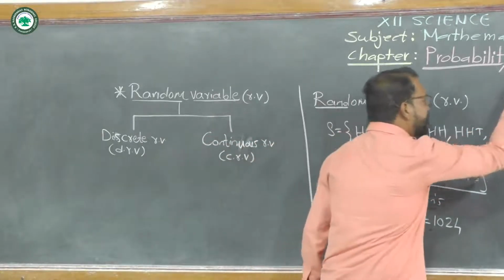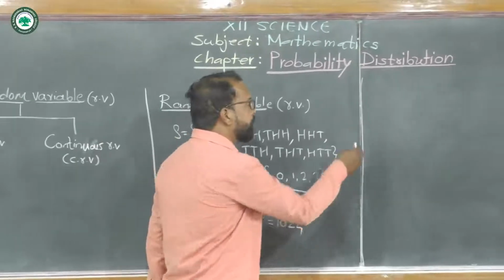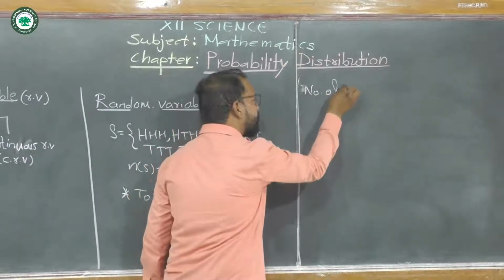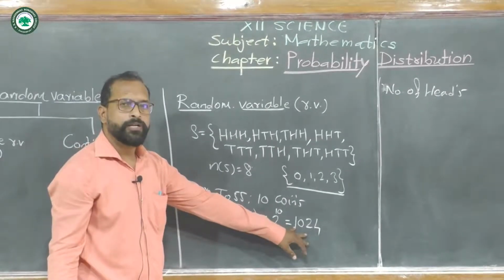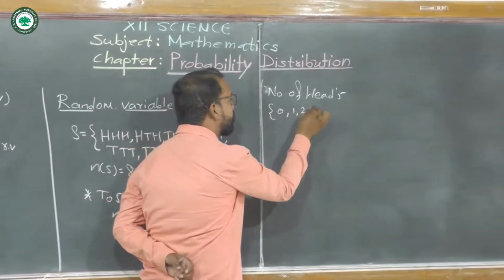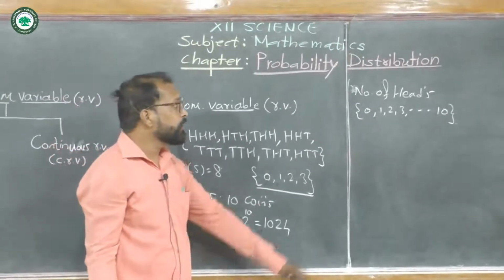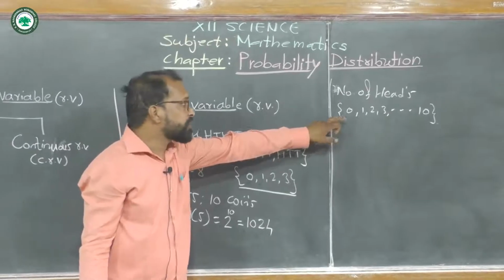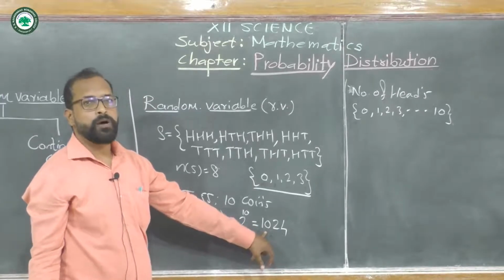So on this sample space of tossing 10 coins simultaneously, if we consider only the number of heads, then all these 1024 outcomes contribute to the numbers 0, 1, 2, 3 up to 10. 0 to 10 means we get only 11 possible values which cover the whole sample space containing 1024 outcomes.